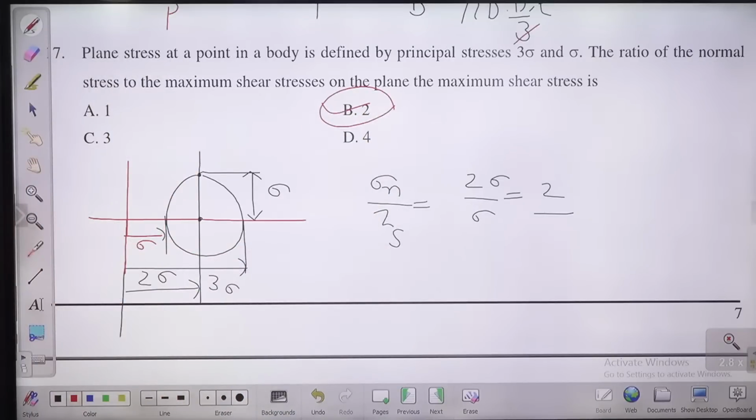Option B will be the right answer. Very good, Vipin. Tarun, your answer is also right. Very good. Now we can move to the next question, question number 18.